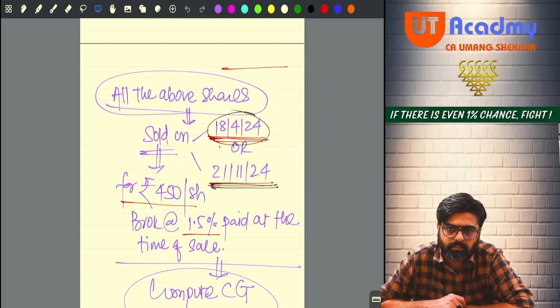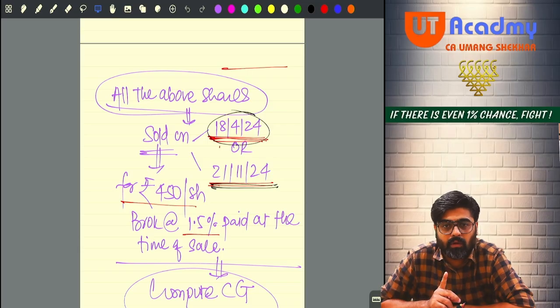on, now what you will write? After writing on, you will write two dates. First date, A, 18th April 2024, or B, 21st of November 2024.